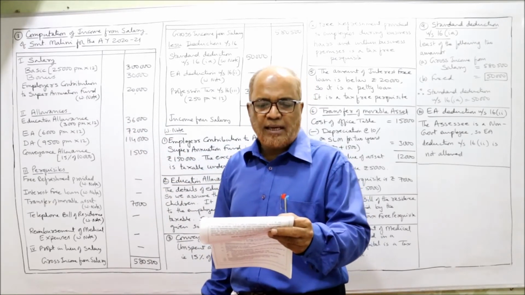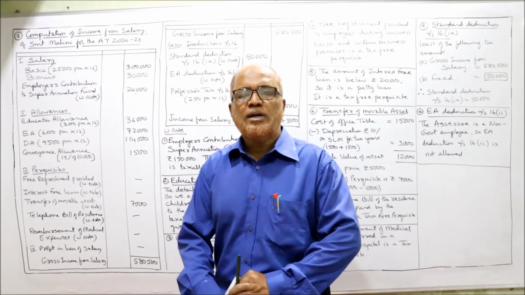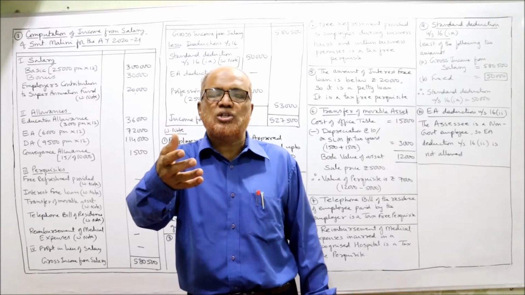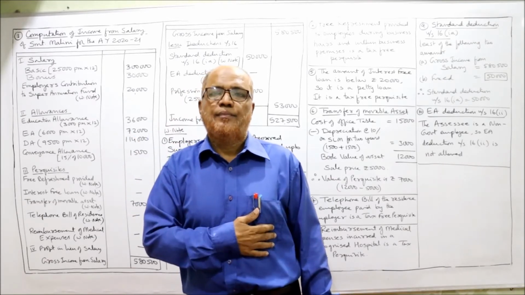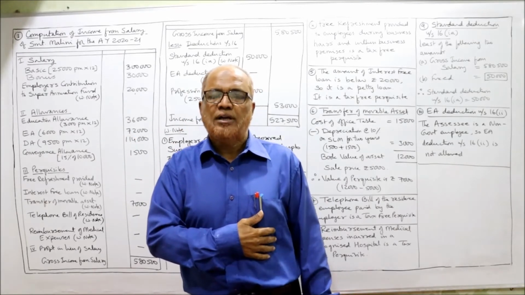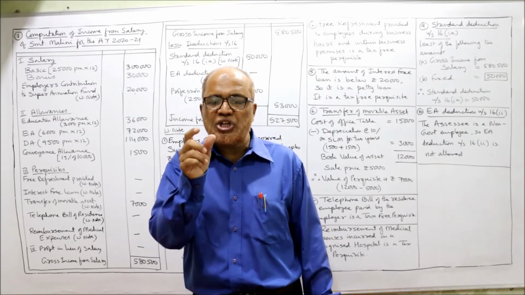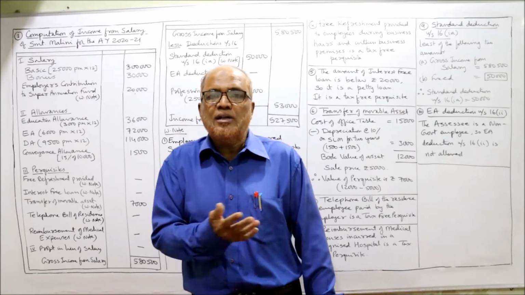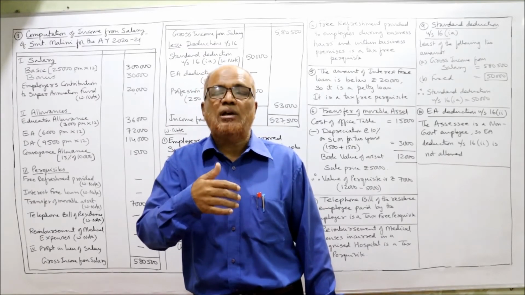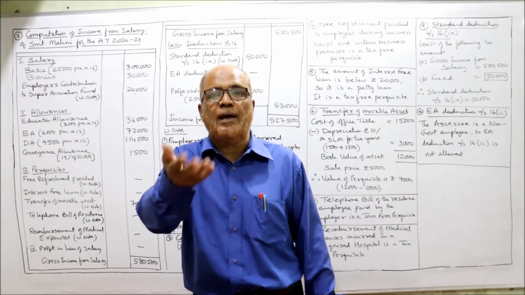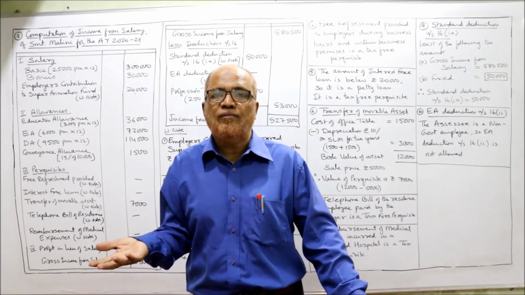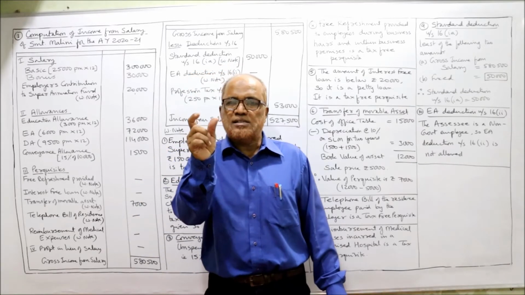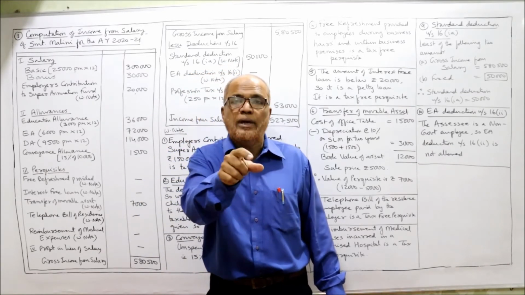Directly we will take. Then education allowance. Regarding education allowance, there is a provision. When the employer gives education allowance for the children, then deduction will be allowed. But in this problem, it is not specified whether education allowance is given for the children or for the employee. Nothing is given, no information, no details are given. So we have to make the assumption. The assumption is this education allowance is given to the employee, not for the children.